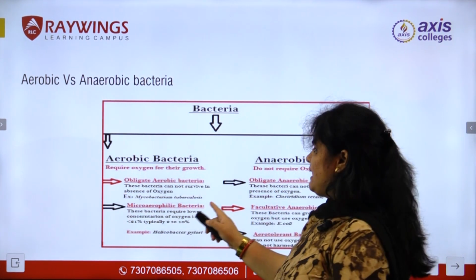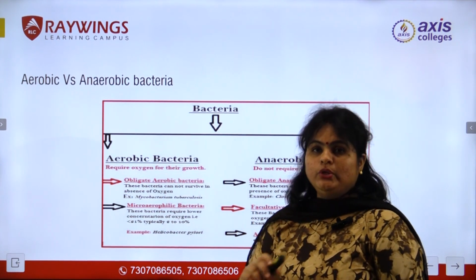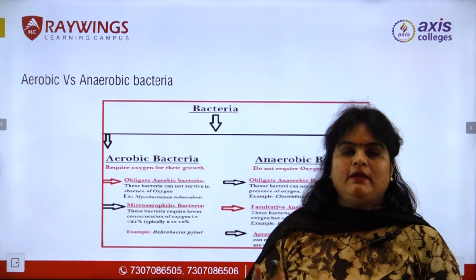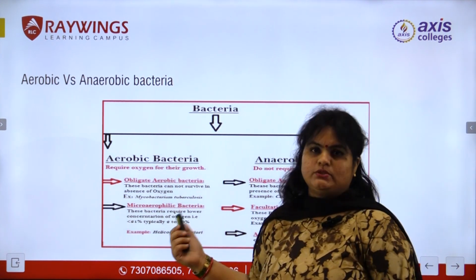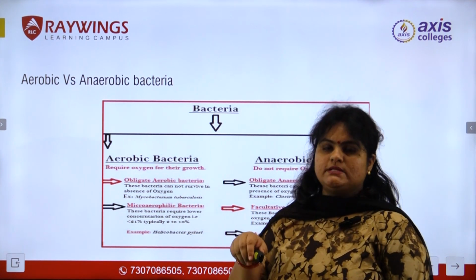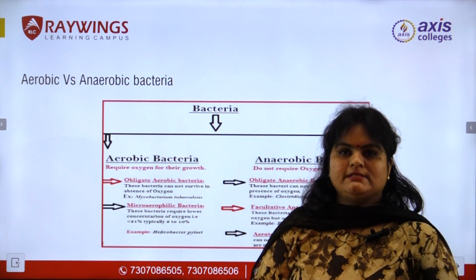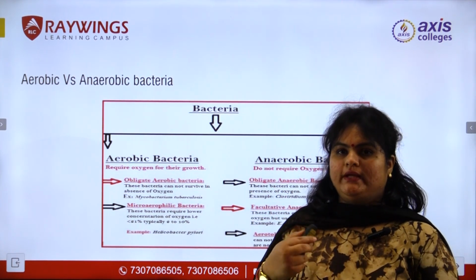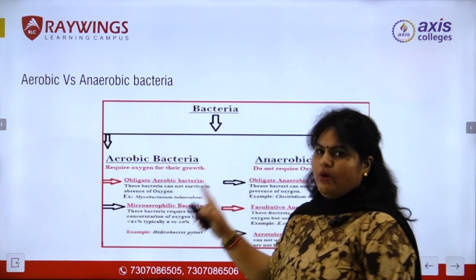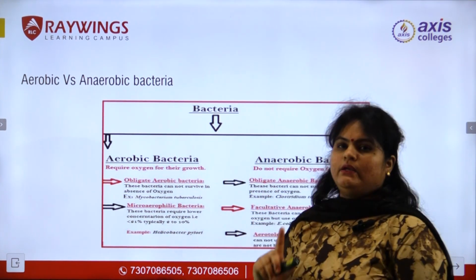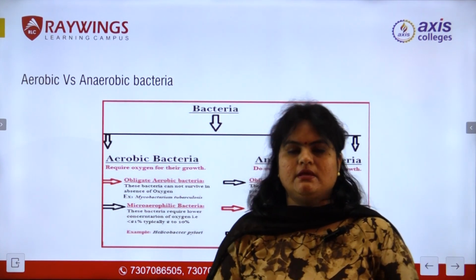An example is Mycobacterium tuberculosis. We know tuberculosis, it's a very well known disease. So when any bacteria enters any living thing, and if the bacteria does not get oxygen there, it will not survive. So without oxygen, aerobic bacteria cannot survive in any living thing.